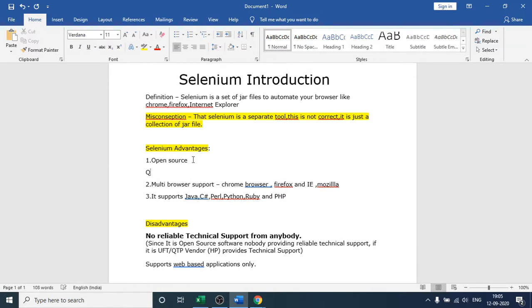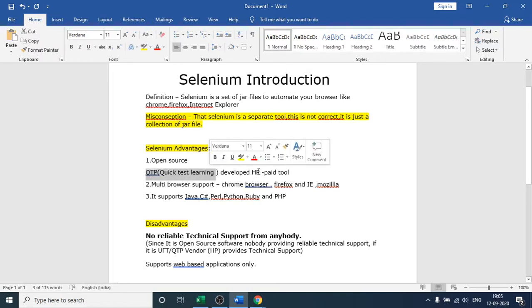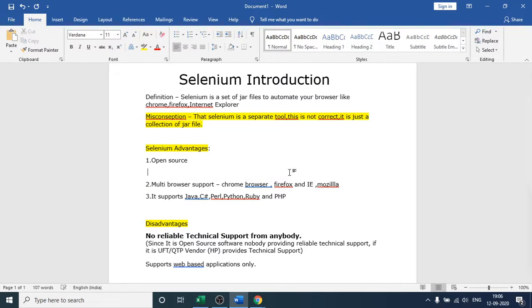If I talk about this tool, Quick Test Professional, this is also one popular tool, not as popular as Selenium, but a popular tool developed by HP. This is a paid tool. If you have to use QTP, you have to pay the HP developers who have developed it. But in case of Selenium, you can use it for free. So this is one advantage.